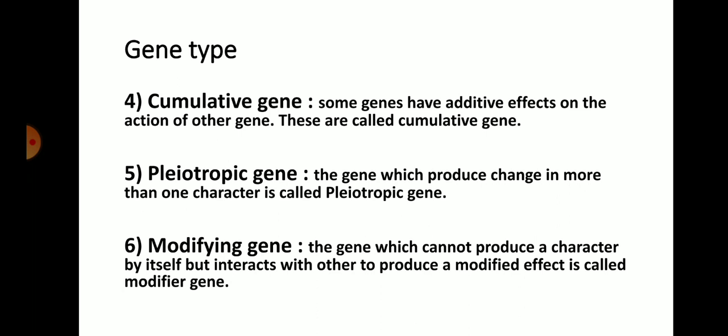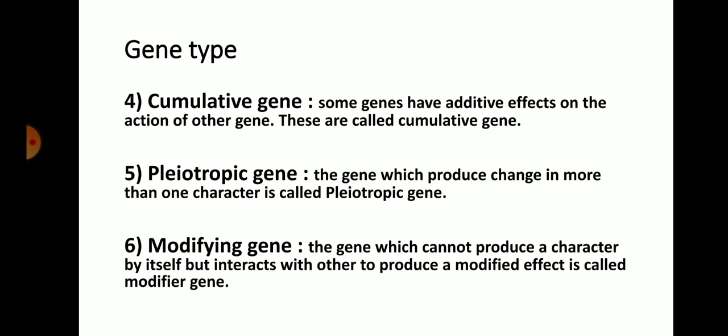And this one specific polypeptide chain can determine the characteristics of an organism. And cumulative genes give an additional effect to the action of other genes. For example, the hair color of an organism.